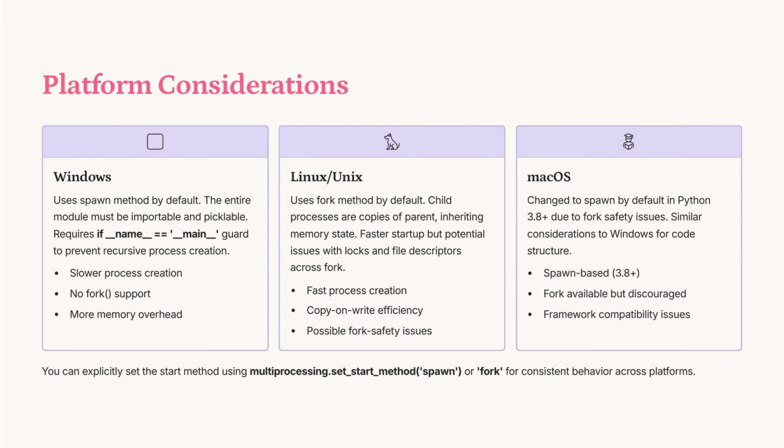On Windows, the spawn method is default, requiring importable modules and the if __name__ == "__main__" guard, leading to slower process creation. Unix uses fork, offering fast creation, but with potential fork safety issues. macOS defaults to spawn in Python 3.8+, similar to Windows, with explicit method setting available for consistency.